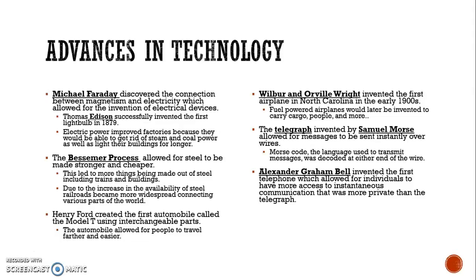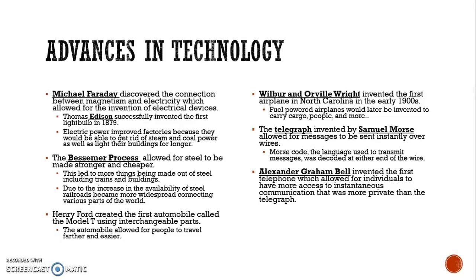The Bessemer process also allowed for steel to be made stronger and cheaper, and that led to more things being made out of steel, including trains and buildings. Due to the increase in the availability of steel, railroads also became more widespread, connecting various parts of the world and making shipping cheaper and more efficient.